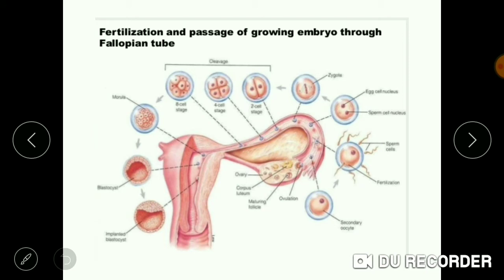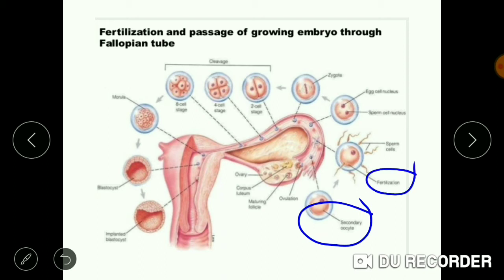This is the complete process of fertilization and the development of the embryo. You can see here the secondary oocyte after the process of ovulation and after fertilization.